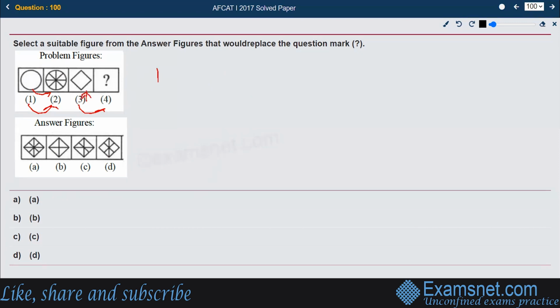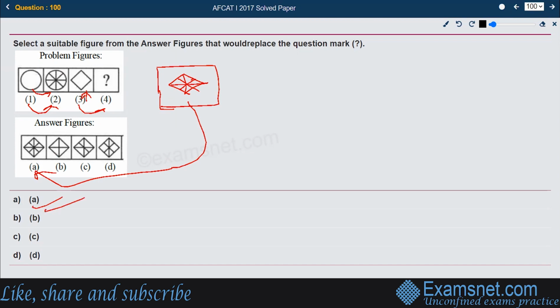If you try to make this, this was your figure. Let me create the box first. This was the figure, and we are supposed to create 8 parts of that. So let us join the sides first and do something like this. So this kind of figure should be the right answer, which has 8 equal parts, and that is available in option number A. There are 8 equal parts being created, so that is the right answer, option A.